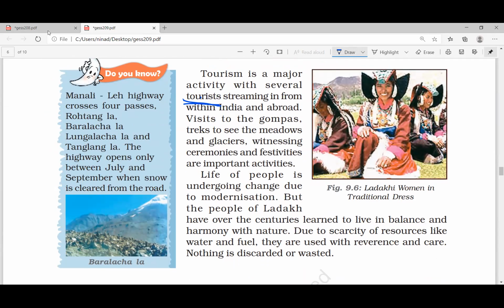Now look at this. There are four passes: Rohtang Pass on the Manali-Leh Highway. Manali is in which state? I think it is in Himachal Pradesh. These are tourist places. If you want to go to Leh, you have to pass through Rohtang La, Baralacha La, Lachulung La and Tanglang La. Please copy down these passes.